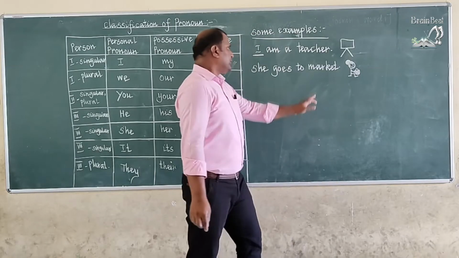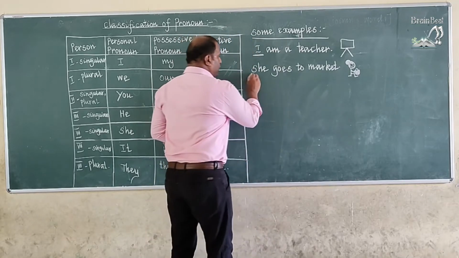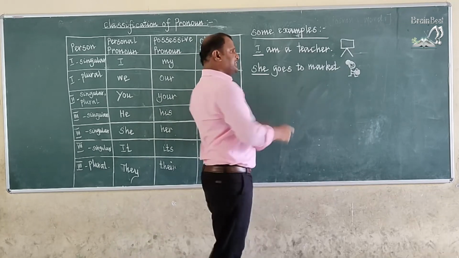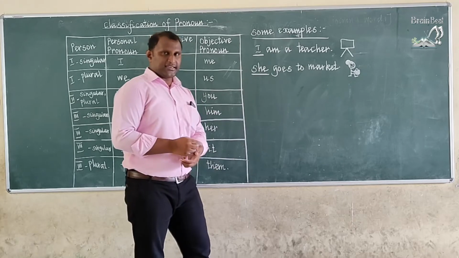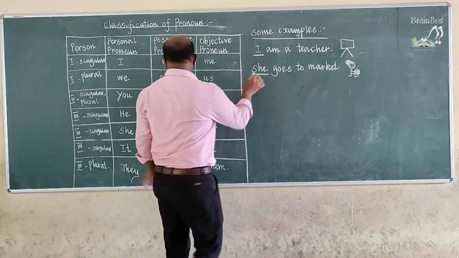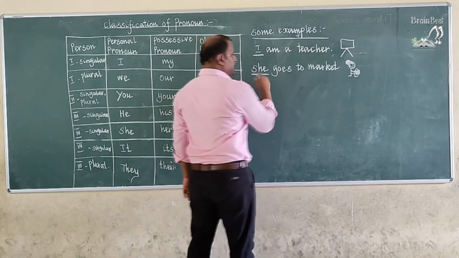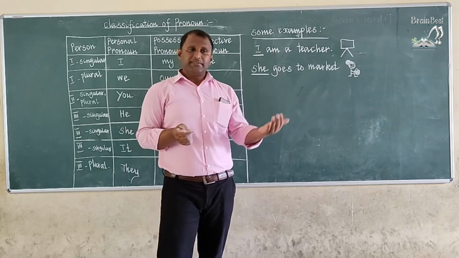Here, children, there is one girl. So I use third person singular, she. She goes to market. The sentence starts with a personal pronoun. She is a third person singular. So in between it is not possible to use she. Okay, a personal pronoun always starts the sentence.